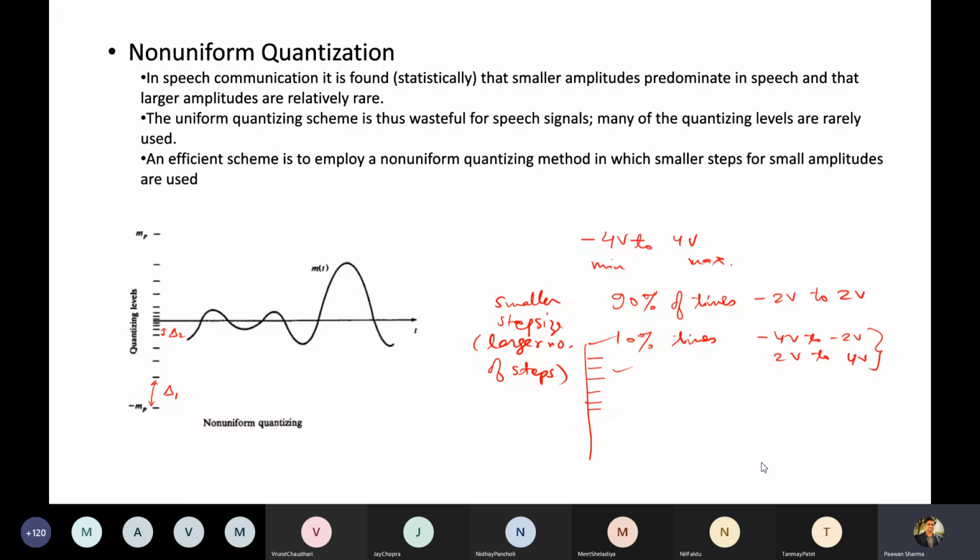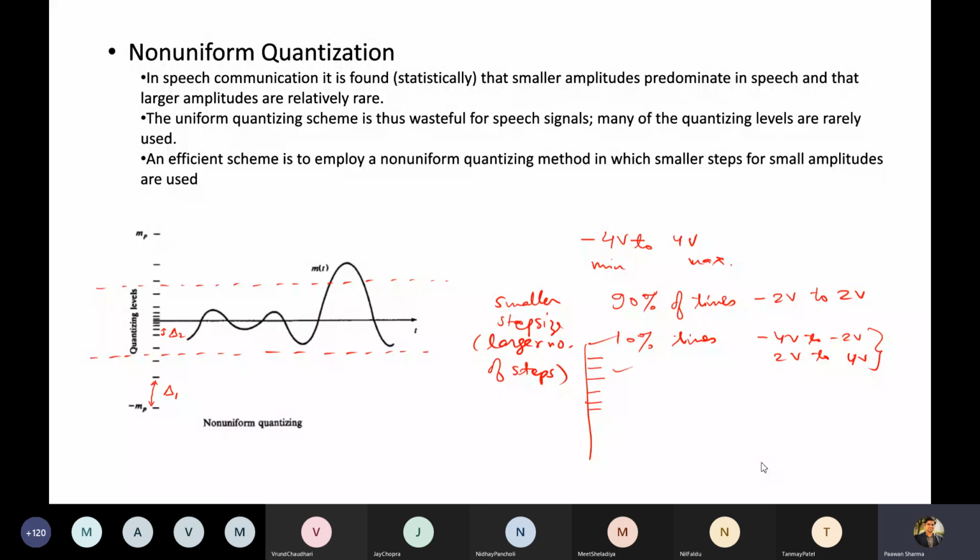For example, take this example. What we are observing is that this high amplitude signal comes very seldom. The majority of the time the signal is in this range only.